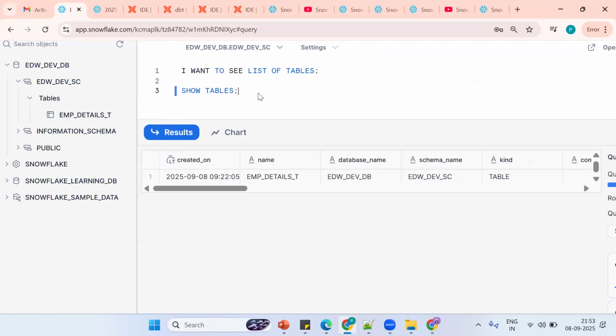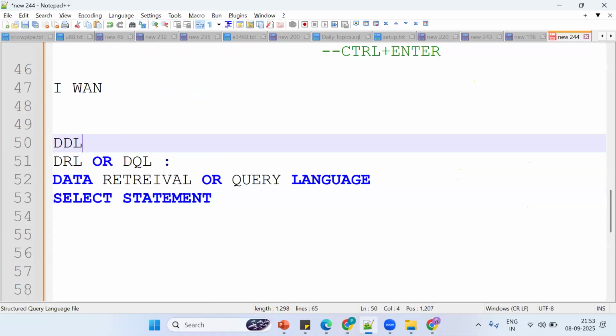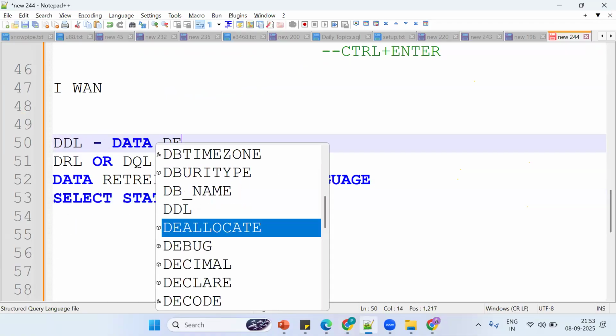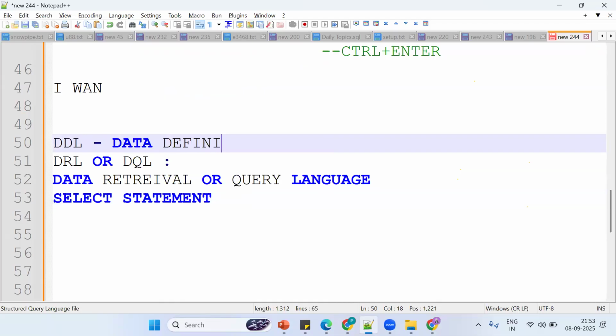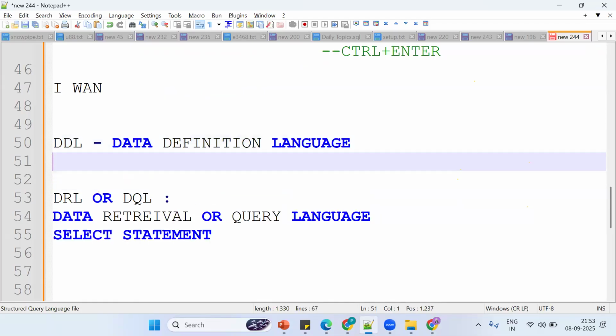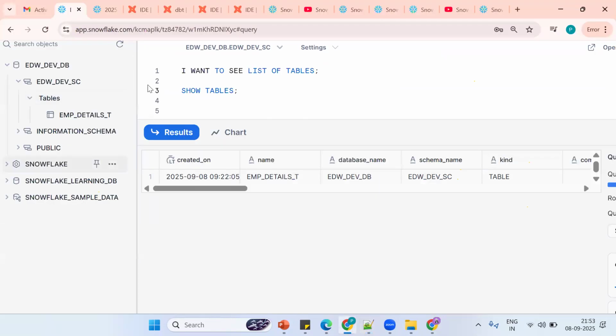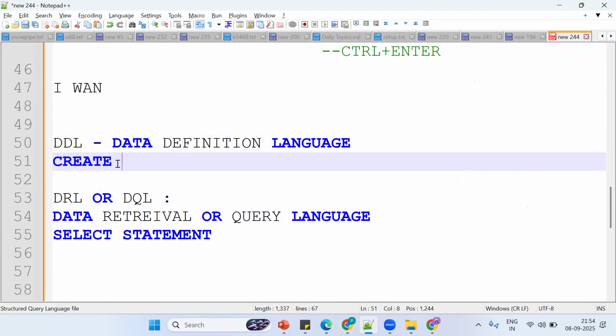So far, we discussed DDL, that is data definition language. In this one, we discussed only the CREATE statement. We'll see tomorrow in detail, this was high level. First, you should be comfortable with the account creation and navigation part. So the CREATE statement. What's the purpose of CREATE?